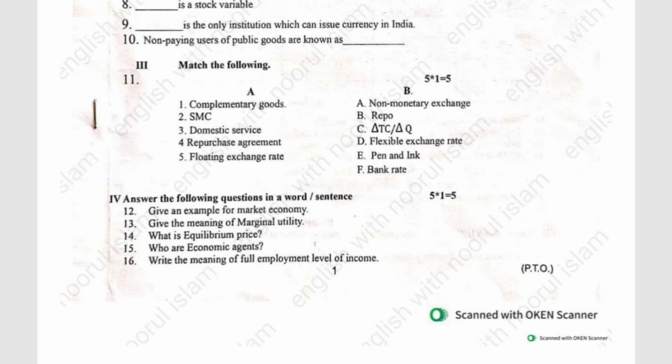Okay, next is the one word questions. Answer the following questions in one word. 5 ones are 5, each question carries 1 mark. Give an example for a market economy. Give the meaning of marginal utility. What is equilibrium price? Who are economic agents? Write the meaning of full employment level of income. These are the five questions which were asked in the examination in the previous year. Again here also 5 questions, 1 mark each.